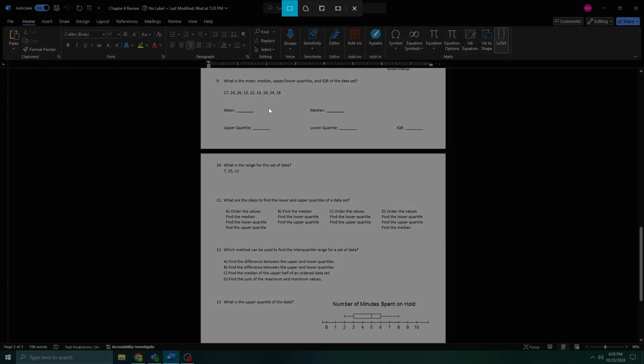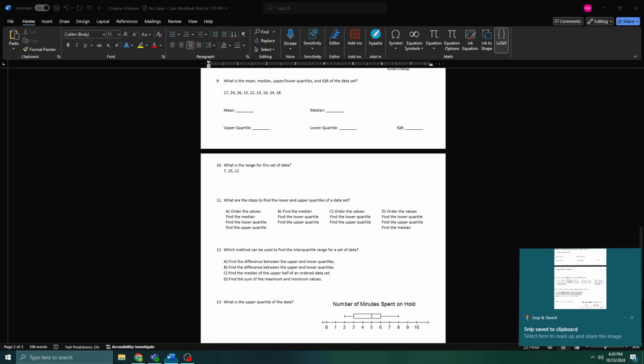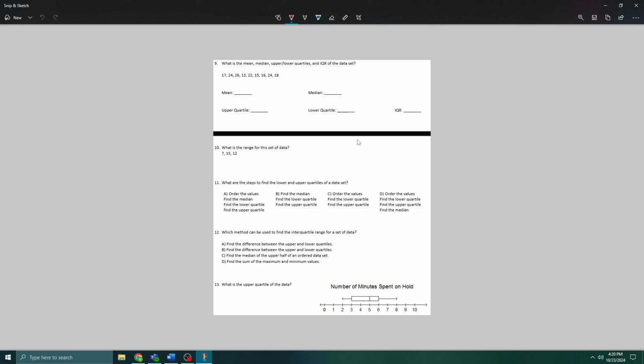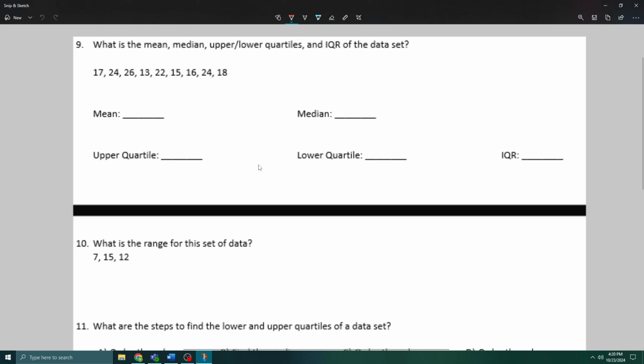Okay, cool. This has almost everything that we're going to be doing on the test. So what is the mean, median, and upper or lower quartiles and IQR of this data set? The first thing we're going to do is put it in order for the median. I guess we could find the mean first. So let's do that. I'm just going to use my phone calculator. It's very simple. All I'm going to do is add up these values.